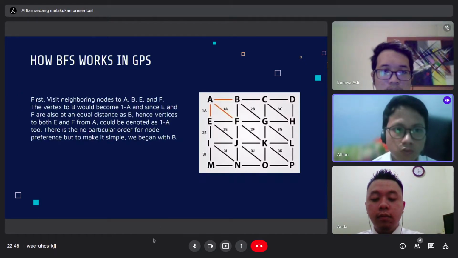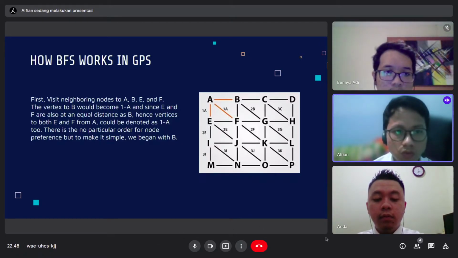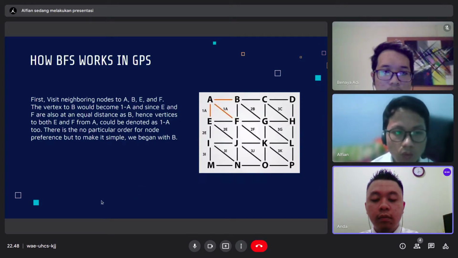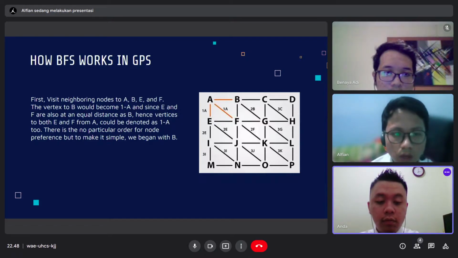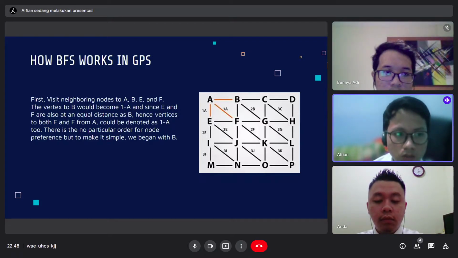Next, how BFS works in GPS. First, visit the neighboring nodes to A, which are B, E, and F. The distance from A to B will become 1, and since E and F are also at an equal distance as B, the distance to both E and F from A could be the same.